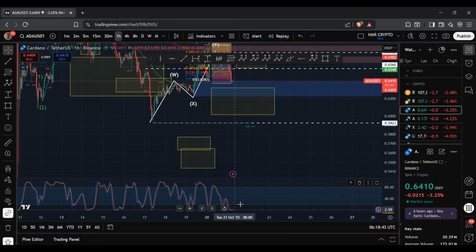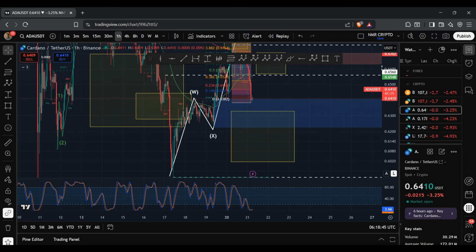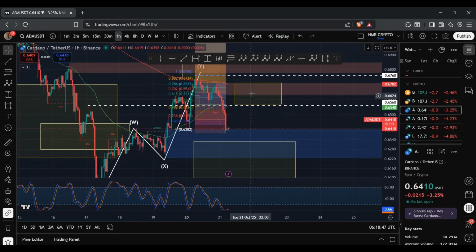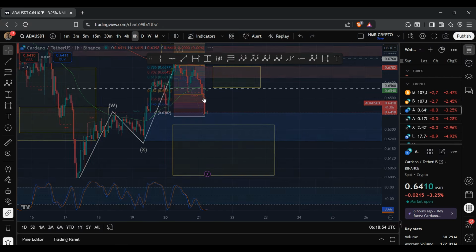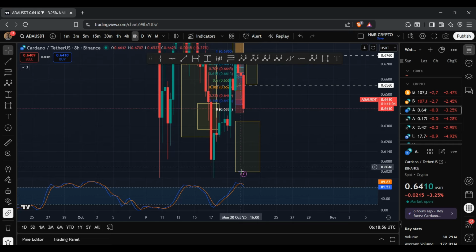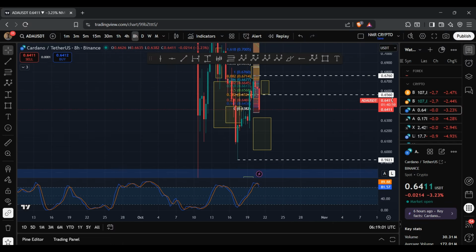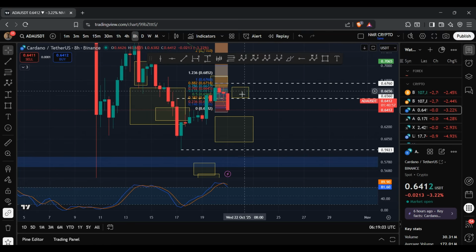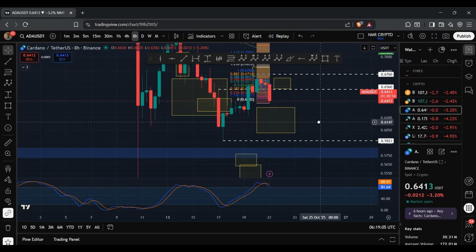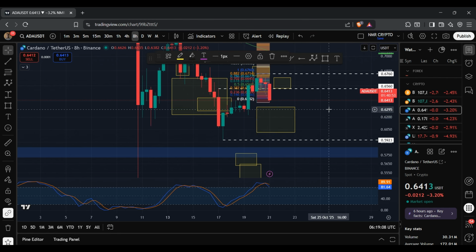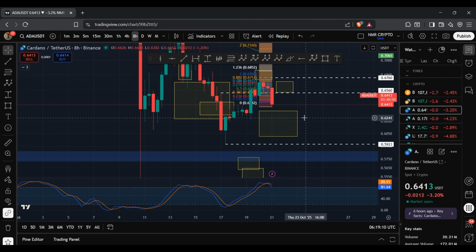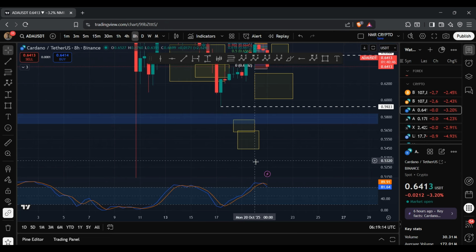And given that on a stochastic RSI we are within oversold conditions, I'm looking for the bulls to regain that momentum and drive the price of ADA towards either this region or potentially the 50 EMA as a minimum requirement. And if I zoom out and go on the 8-hour chart, you can see that we are within the overbought conditions, and so the bears are regaining that momentum. And so, yeah, I will be anticipating ADA to potentially get rejected within this region, and then we see that deeper move to the downside where we then begin to trade within this region. However, if we fail to tap into this region, then it's possible that what we are forming is a deeper move to the downside where we then breach below this level.